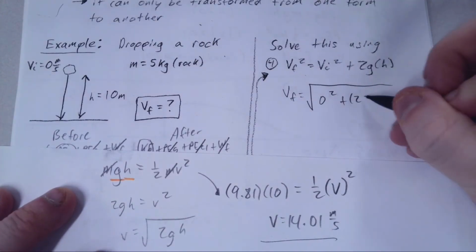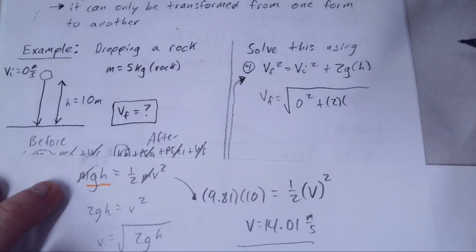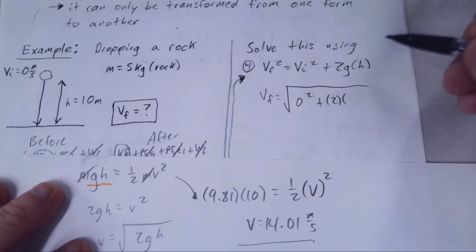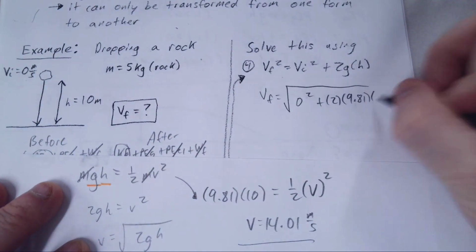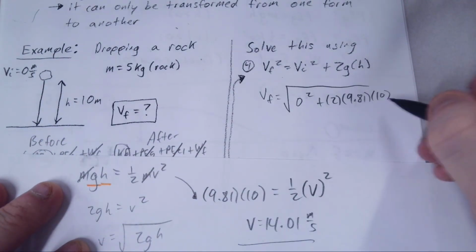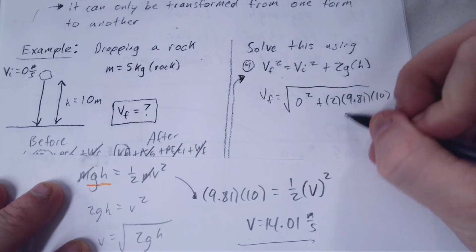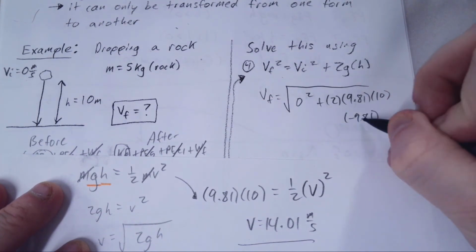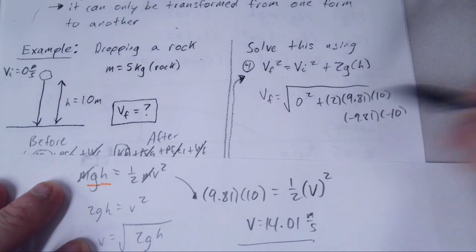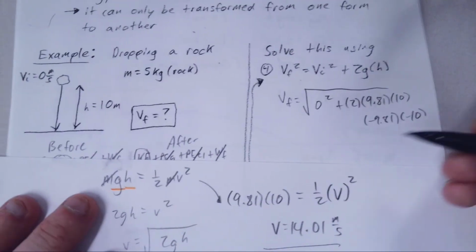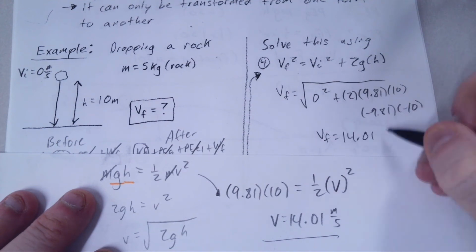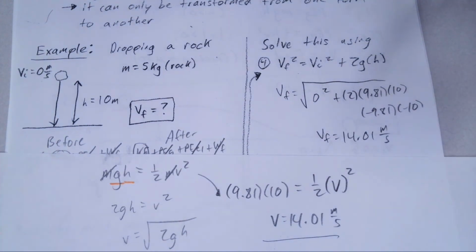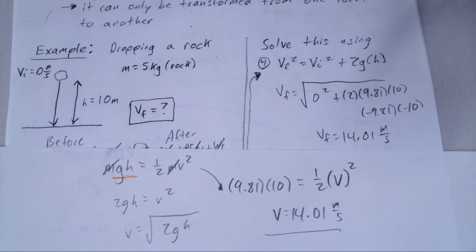Now we can use 2. When we were doing this, we used negative 9.81 because we also had a negative; we were talking about direction. I'm going to use a positive 9.81 here because that's what we were doing here, and a positive 10. So it doesn't matter whether you use positive 9.81, positive 10, or negative 9.81 times negative 10. You're going to end up getting a positive number inside of here. And when you calculate the velocity here, you get 14.01, which makes sense because you're using basically the same equation as we do over here.